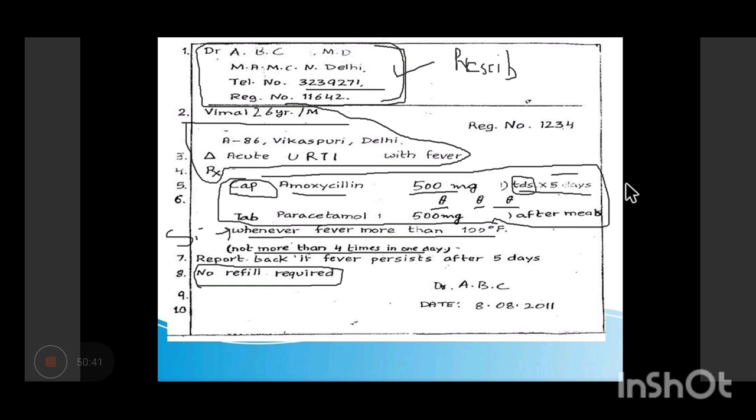You should know how to write down the prescription. You will have some exercises also. The important point is to write it clearly and avoid any kind of errors. Prescriber detail is a must, patient detail is a must. Diagnosis आपको पता है तो ठीक है, नहीं पता तो it is not mandatory, but rest of the things are mandatory.